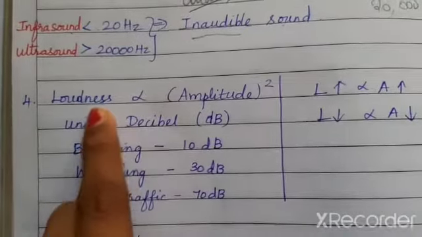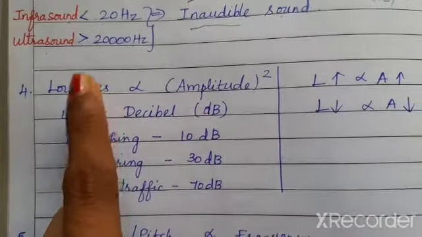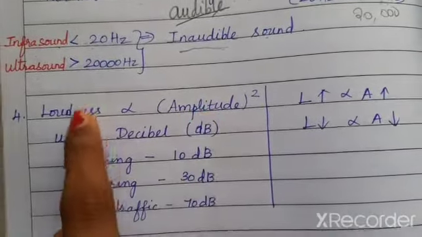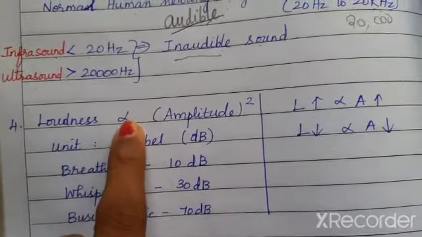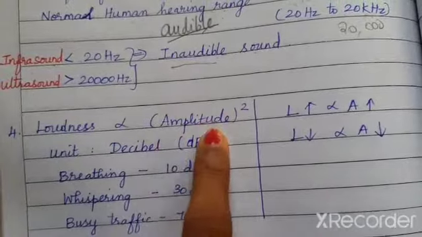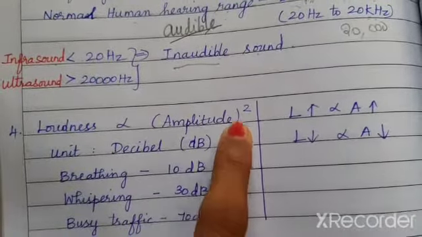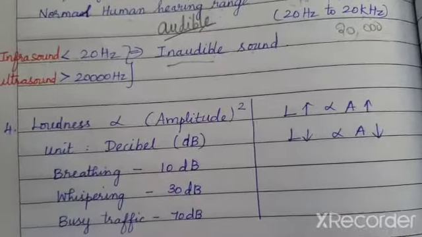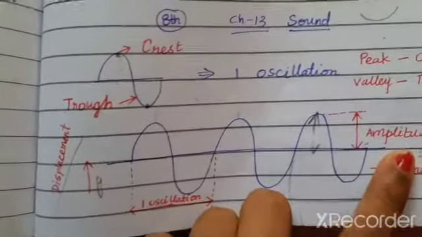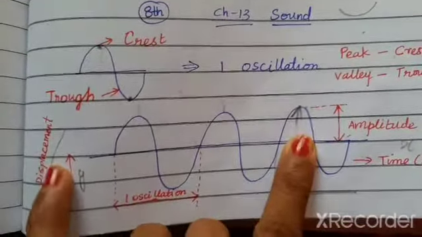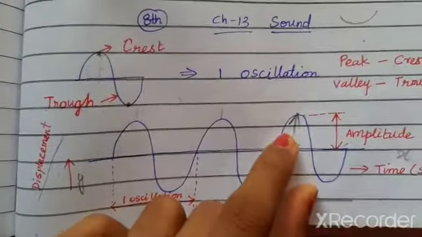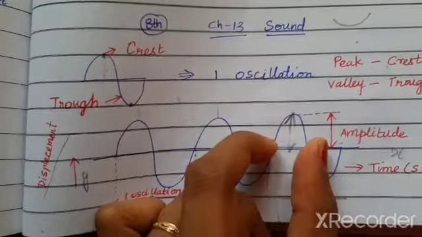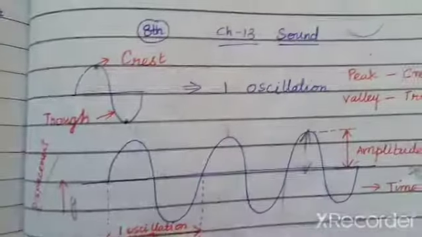Okay, the next property we are going to discuss is loudness. Loudness depends on the amplitude. Loudness is directly proportional to the square of amplitude. We know what amplitude is, right? Amplitude is the maximum displacement of the wave from its center position. Now, the square of amplitude is your loudness.